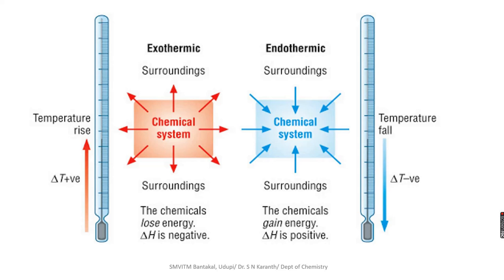In a chemical system, if you add one reactant to another reactant, during the reaction the heat may be absorbed from the surrounding or it may be given to the surrounding. If heat energy is given out during the chemical reaction, then that reaction is considered an exothermic reaction, so delta H is negative. In case of an endothermic reaction, the heat energy moves from the surrounding to the system, so delta H is positive. Okay.